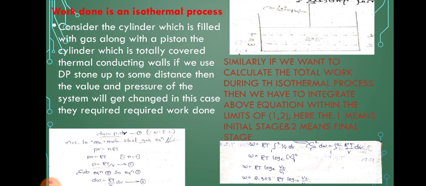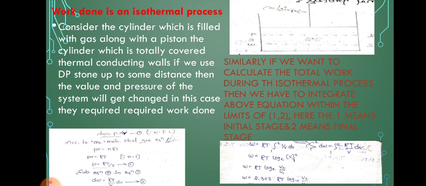So, work done in an ideal isothermal process. Consider a cylinder which is filled with gas along with a piston. The cylinder is totally covered with thermal conducting walls.